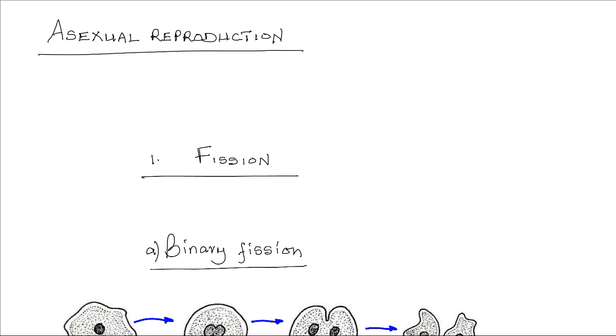Asexual reproduction occurs when one or more new organisms arise from a single parent without involving fertilization. So this is a process that comes about without fertilization. There is no fertilization involved in the process.